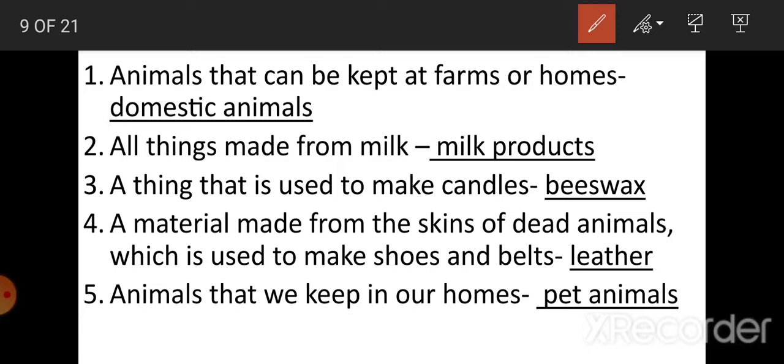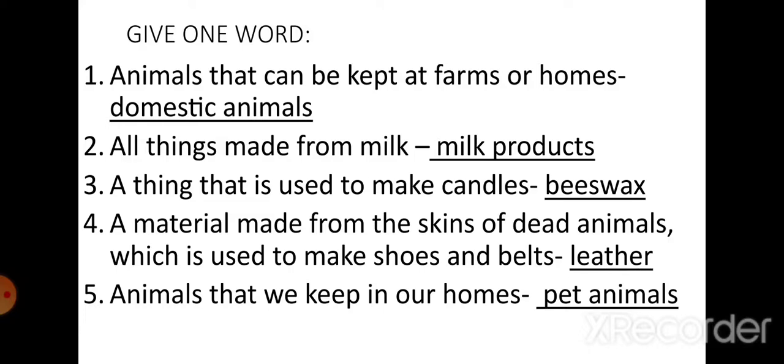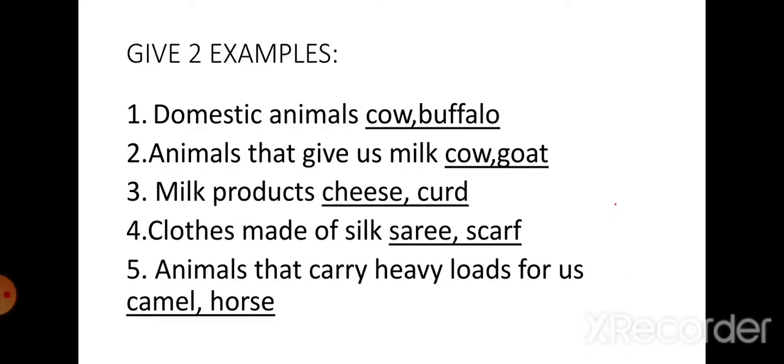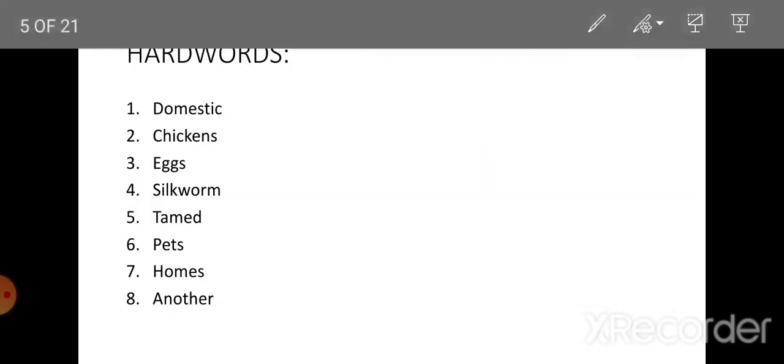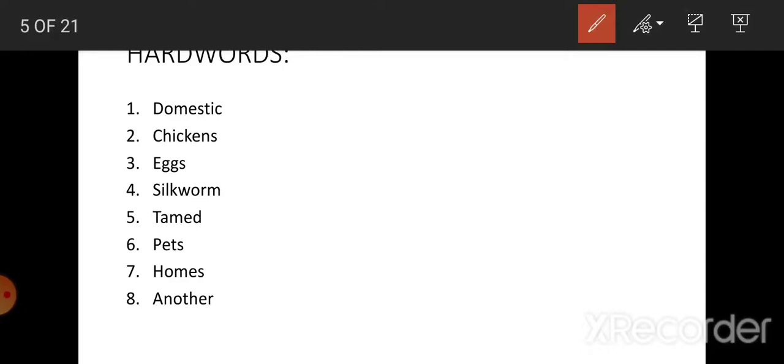Okay, so from first, now we are going to do revision. So check your book, that if you have any mistake, just correct it. First one, domestic.